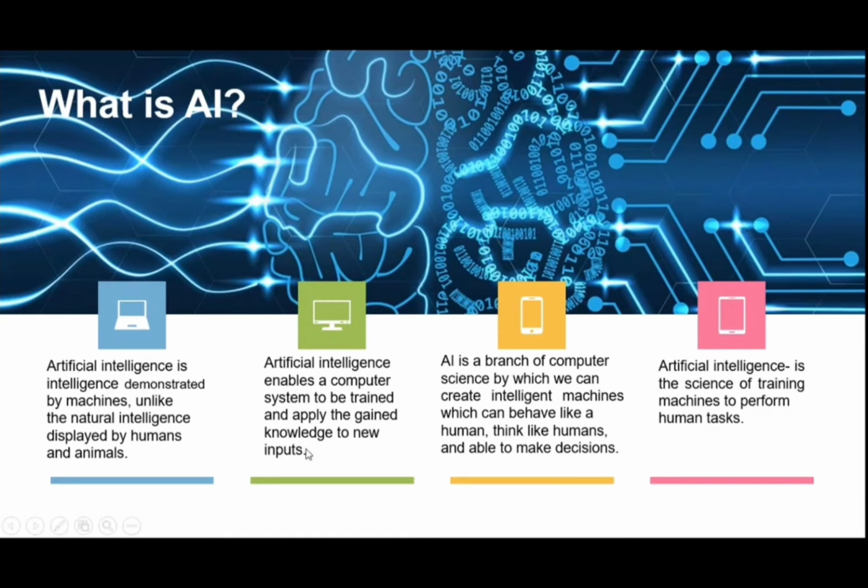One more definition: artificial intelligence enables a computer system to be trained and apply the gained knowledge to new inputs. That means we are making machines in such a way that we train them and apply some knowledge to them. And whenever a new input enters, we can understand that it falls under this category.